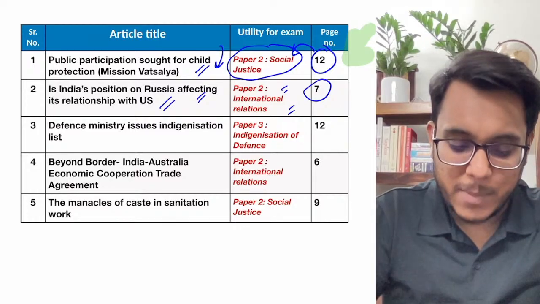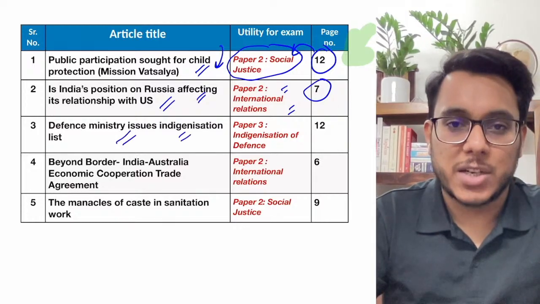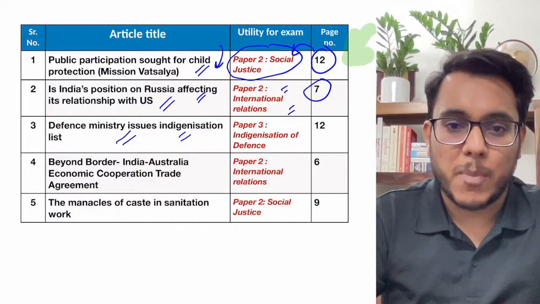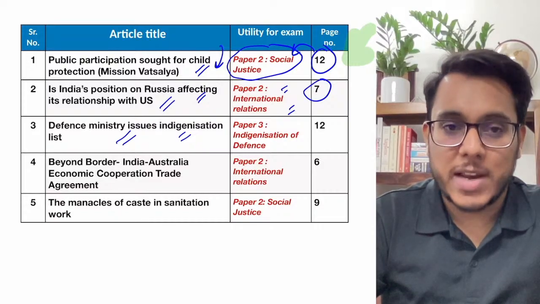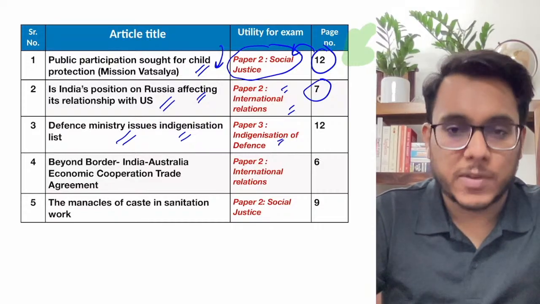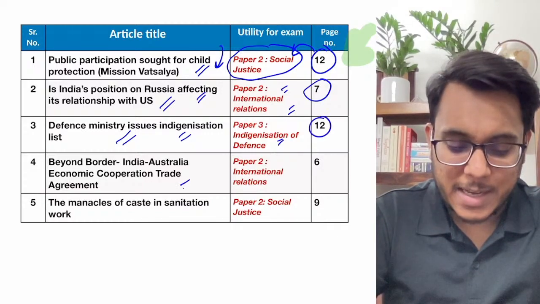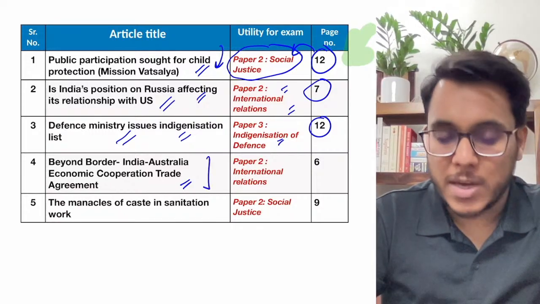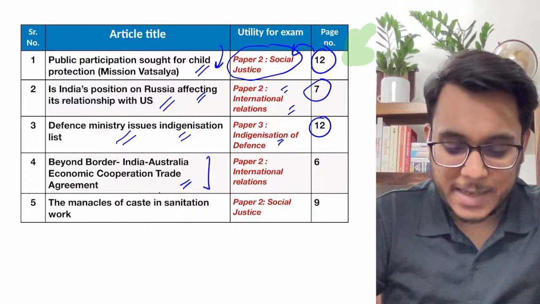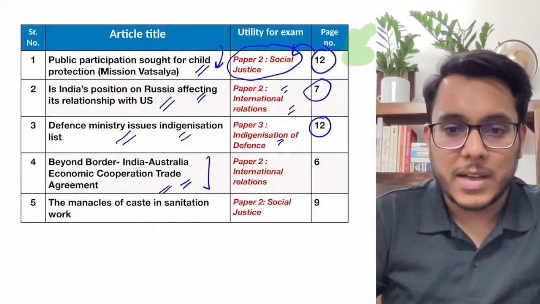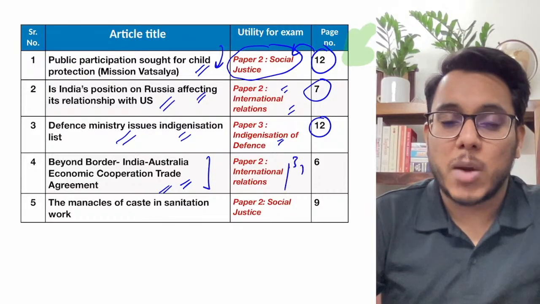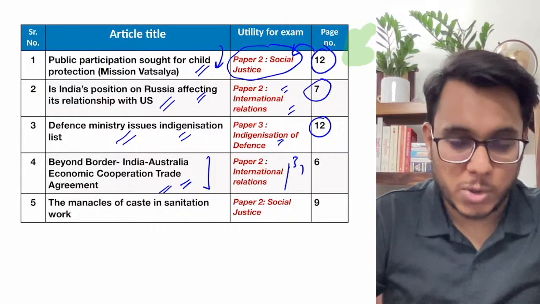Then the next article will be the defense ministry issues indigenization list. Here we are going to see the indigenization of defense, and this will be important for our GS paper number 3 under the topic of indigenization of the defense sector. This article is taken from page number 12. The next article is on the India Australia economic cooperation trade agreement that has recently been signed. This will be important again with respect to international relations as well as GS paper number 3, economic relations and free trade agreements, which we will also be seeing.